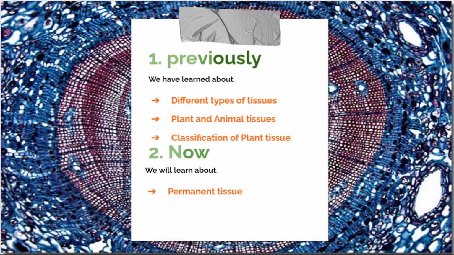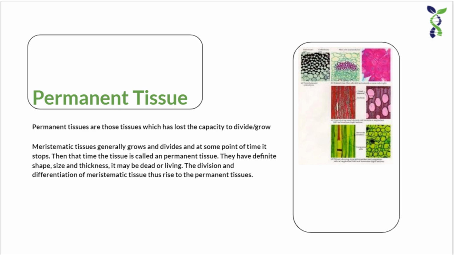Students, as the name suggests, permanent tissue means something permanent. The permanent tissues are composed of cells that lose the capacity to divide. That means the meristematic tissue generally grow and divide. When they stop dividing or when they lose the capacity to divide, they form permanent tissue.